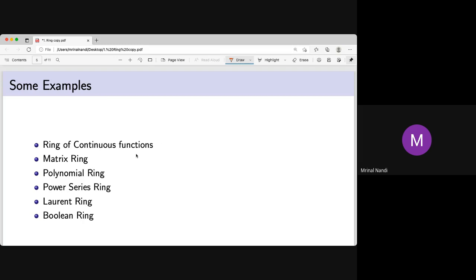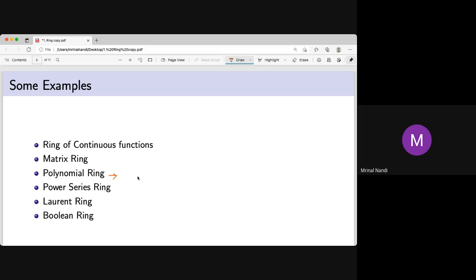You know, matrix ring. This is a very interesting, important, and useful ring. The set of all square matrices of some fixed order forms a ring. Again, this is very, very important. You have to learn this part very elaborately, because we need this, and also the polynomial ring. So you have to read the polynomial ring very elaborately.